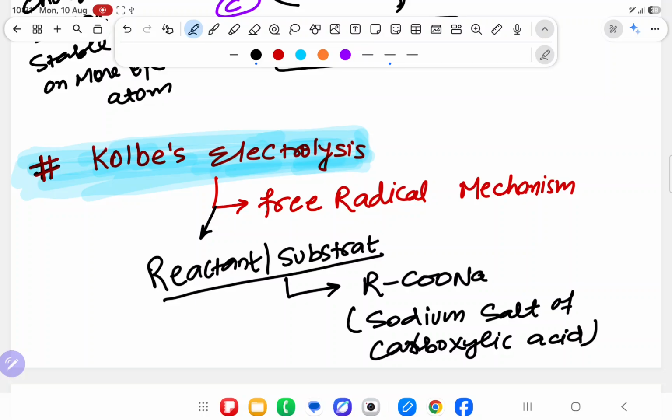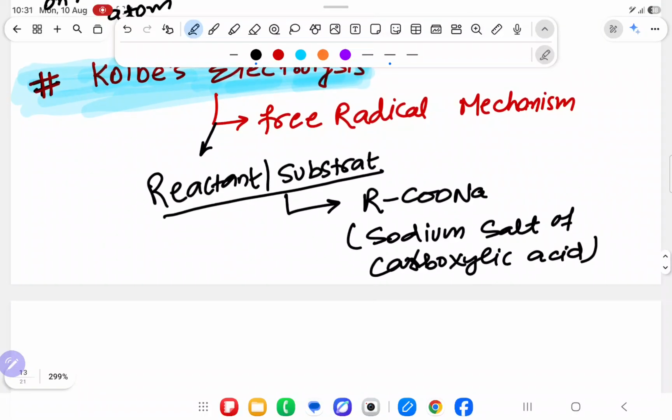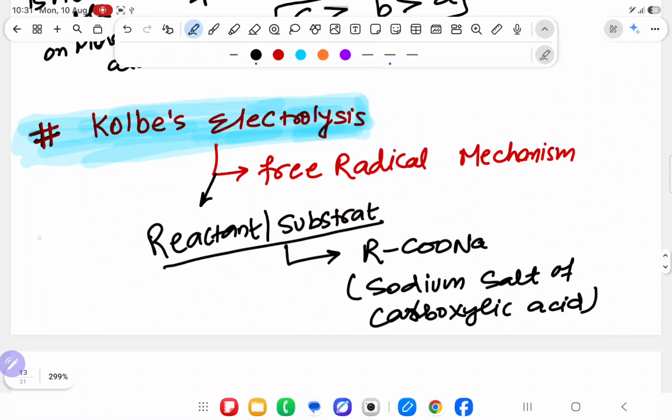Now, in 10th class, you have studied about electrolysis. What you are doing, you have taken one water container. In that water container, you have made two holes. In those two holes, you have fixed rubber stoppers. In that rubber stopper, you have put one electrode and you have put an inverted tube.